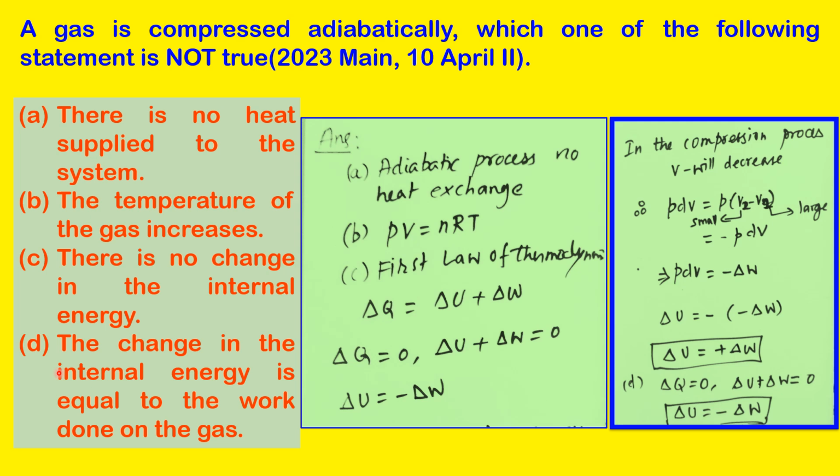And the last one is the change in the internal energy is equal to the work done. Here delta Q is equal to 0, so delta U is equal to delta W. Therefore the internal energy change is equal to work done, and option D is right. Option C is the wrong answer, not a right concept for this condition. So therefore C is the answer.